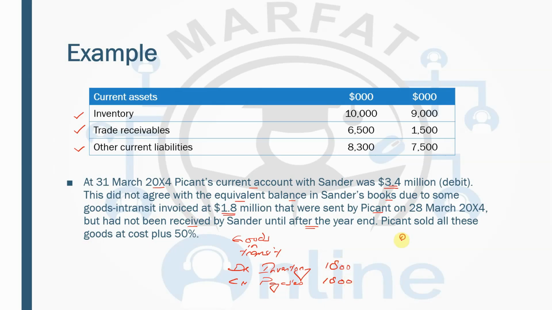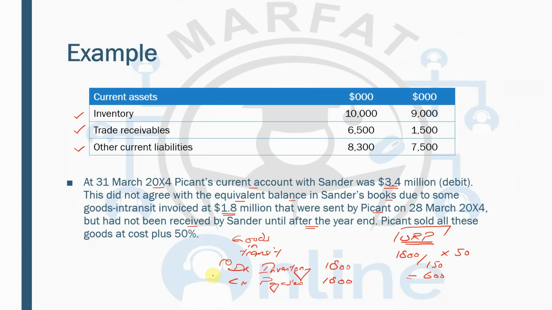Now that means we have to calculate the unrealized profit. So 1,800 divided by 150 multiplied by 50 gives you 600. This is the unrealized profit.